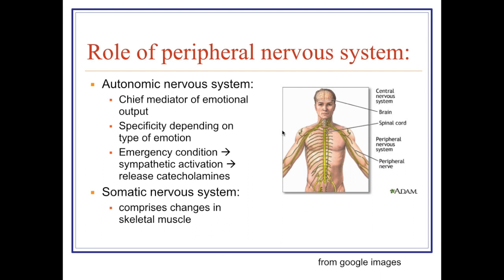Peripheral nervous system mainly has two parts, as we have discussed: autonomic and somatic nervous system. Autonomic nervous system is the chief mediator of emotional output, and it specifies depending on type of emotion. For example, if it is an emergency condition, there is sympathetic activation, so there is release of adrenaline. And somatic nervous system comprises changes in the skeletal muscle.